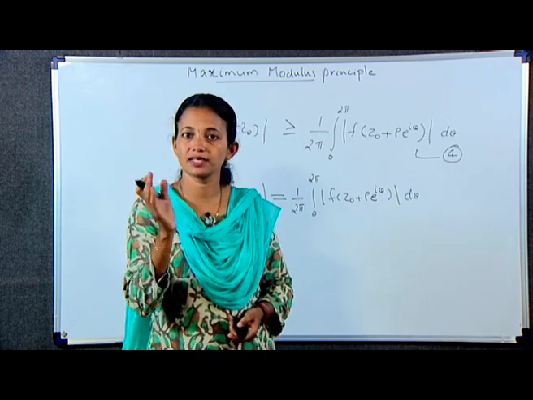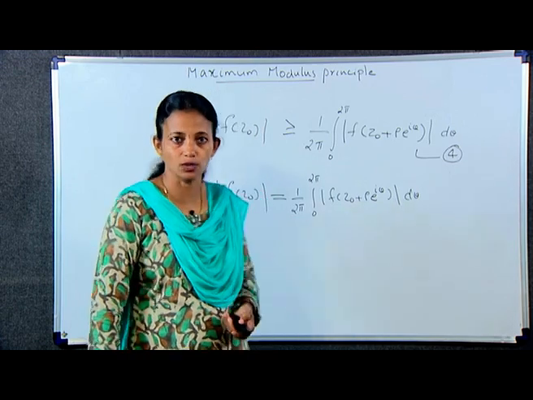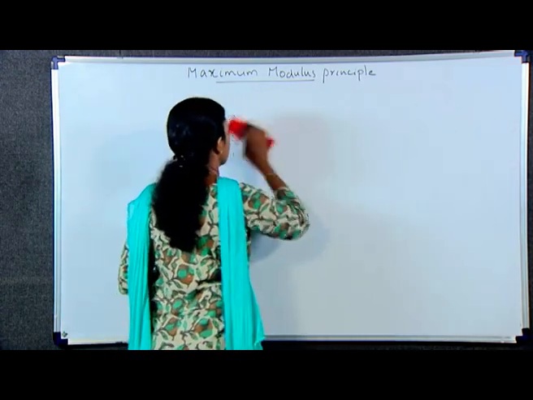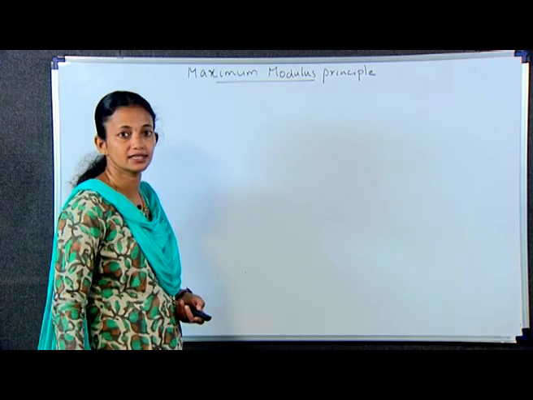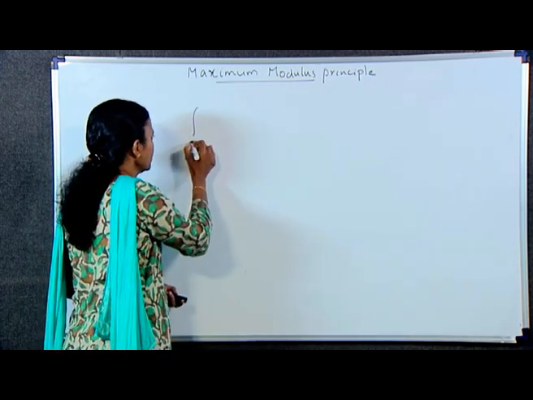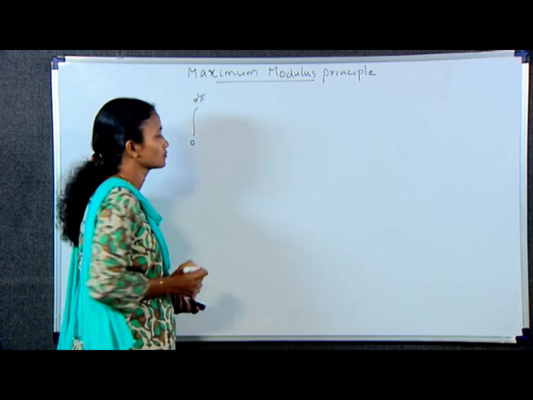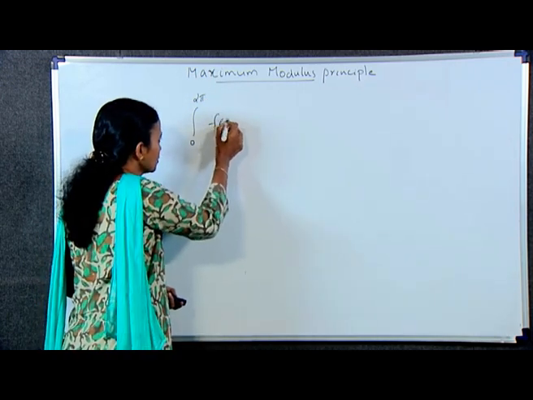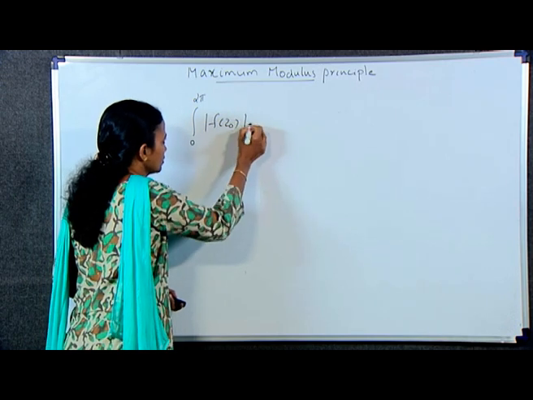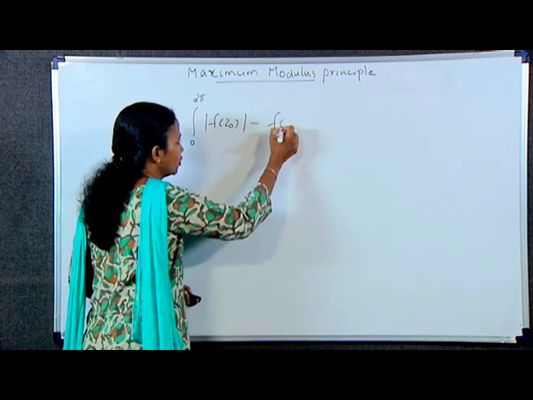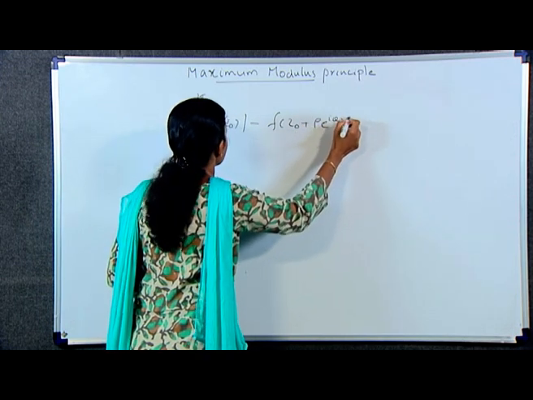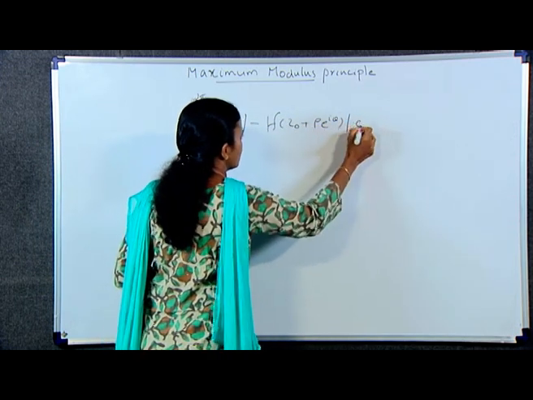That is, we are splitting that mod. That is, our LHS is integral 0 to 2 pi modulus of f of z naught minus modulus of f of z naught plus rho e raised to i theta d theta.